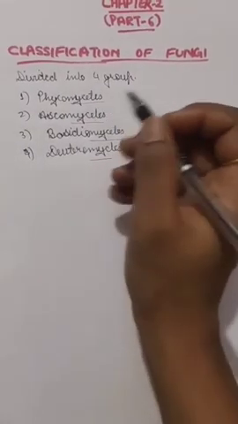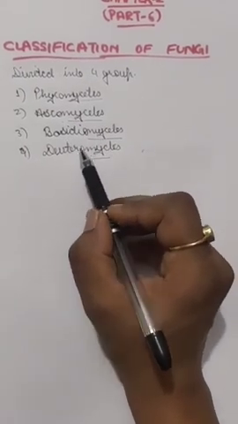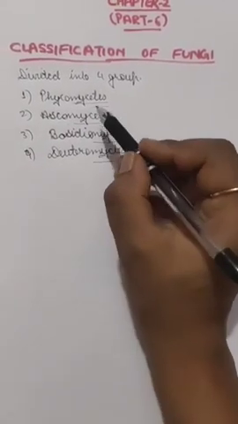The role of spore formation is very important in the life cycle of fungi, and these fungi are divided into 4 groups. These are Phycomycetes, Ascomycetes, Basidiomycetes and Deuteromycetes. The term mycetes comes from mycelium, and mycelium is the interconnected network of hyphae, which we have done in our previous lecture video. So these are the 4 groups of fungi, and we will discuss all of them in detail, about their reproductive structure and their mode of spore formation.